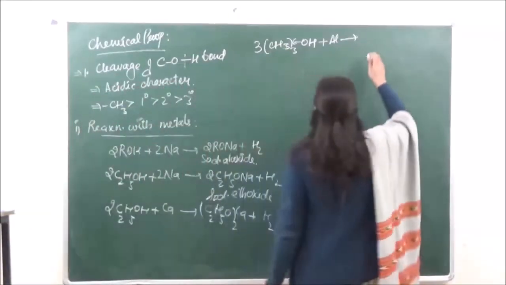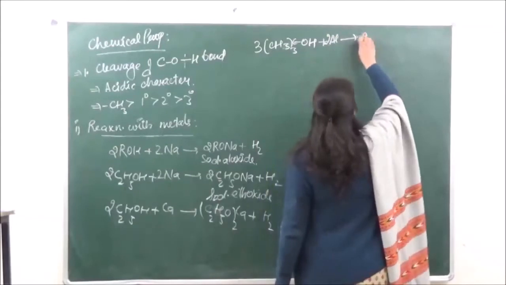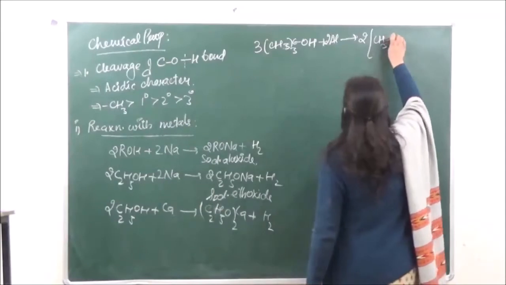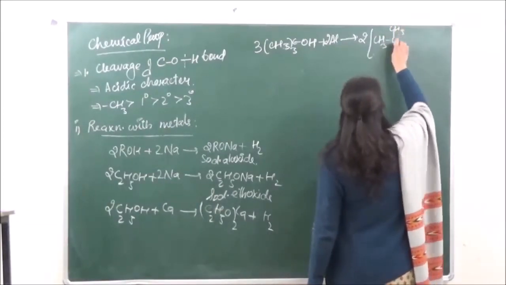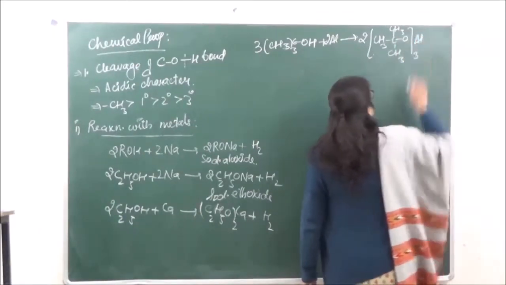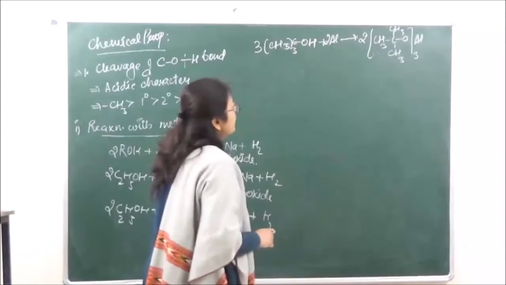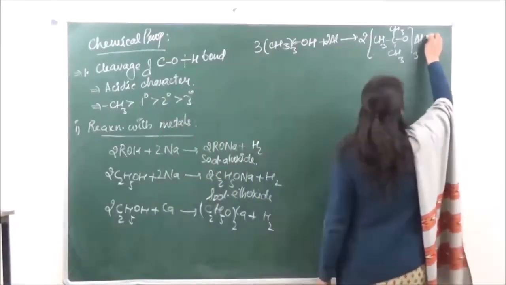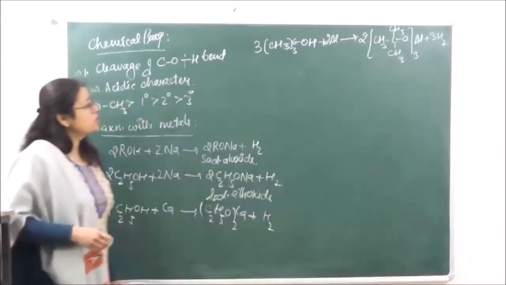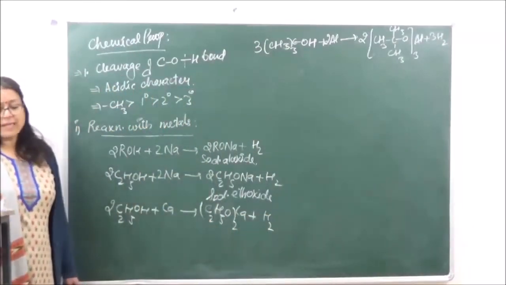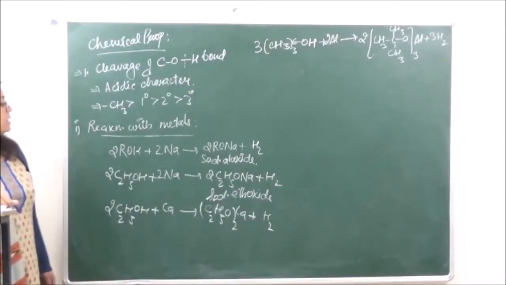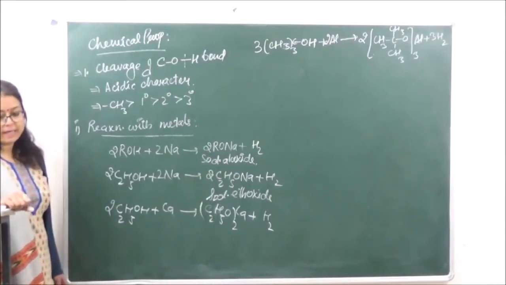So what is tertiary butoxide over here? This is going to be tertiary butoxide plus it is going to give us 3 hydrogen. Okay, so the tertiary can also react with not very reactive metals, but the primary and the secondary will prefer reacting with highly reactive metals like sodium and calcium.